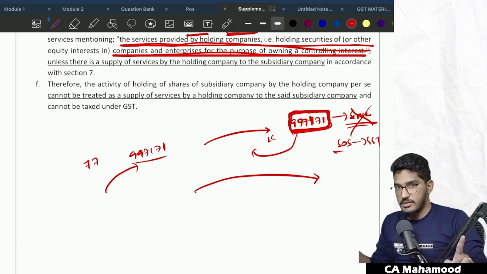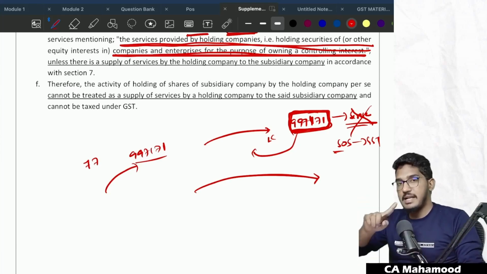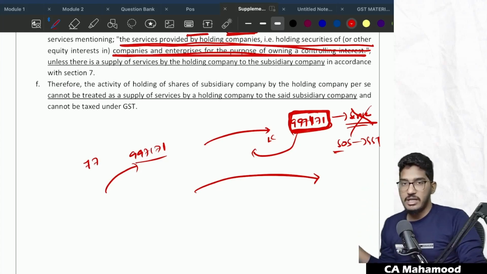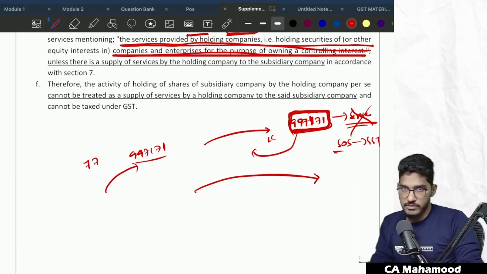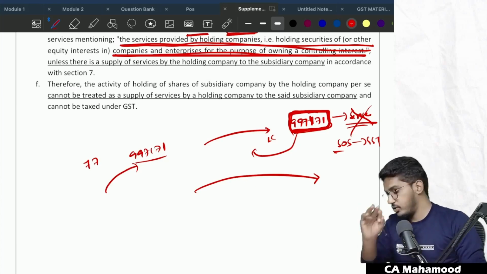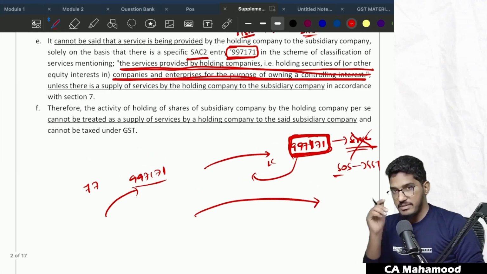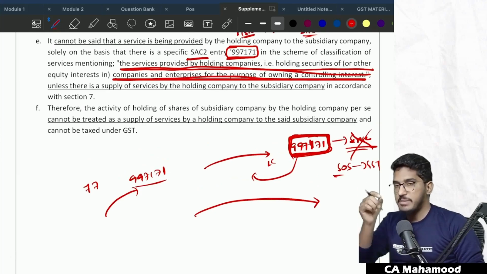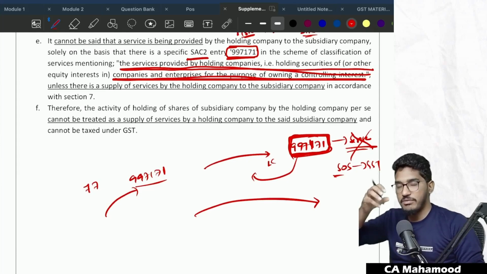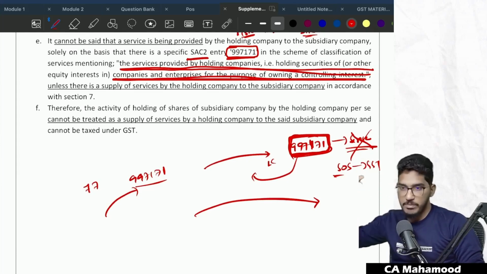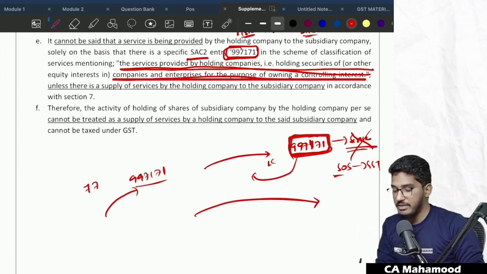The final conclusion is this: if the holding company is holding shares in the subsidiary company, just because of holding the shares in the subsidiary company, it is not providing any supply of service. That will not fall under GST purview. GST will not be attracted. Sir, why has this doubt actually come? Because in service classification, there is one code which has been given for one activity. If a company is holding controlling interest in another company, that activity will come under 997171.